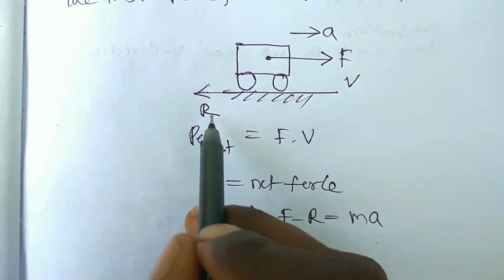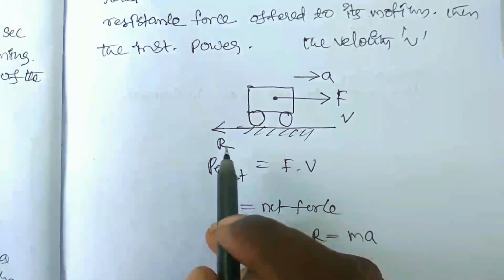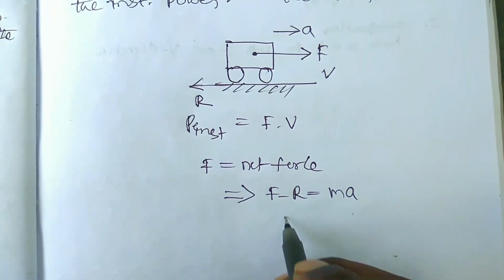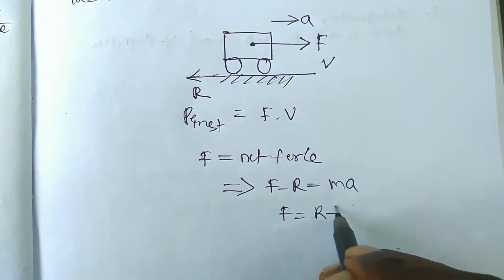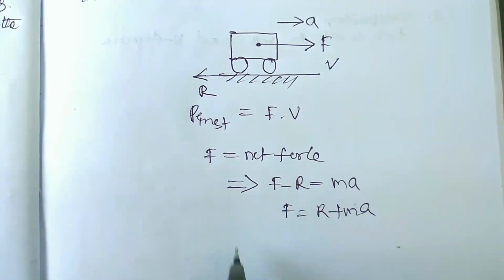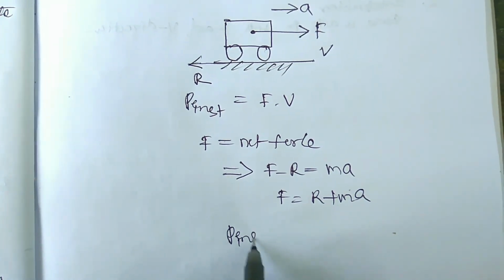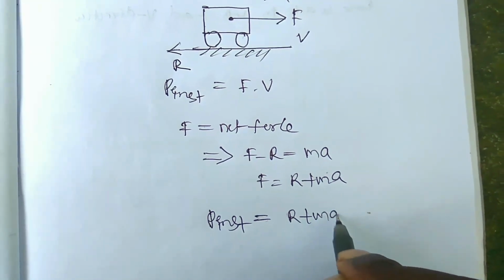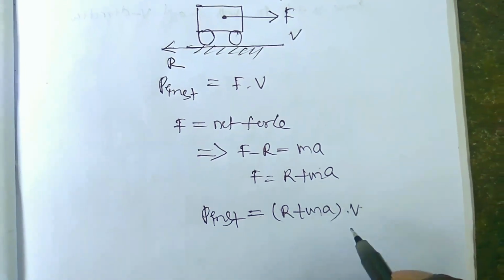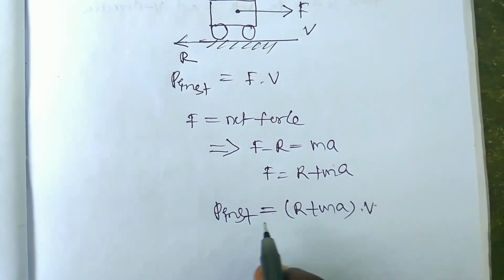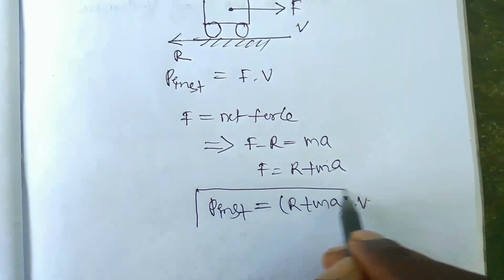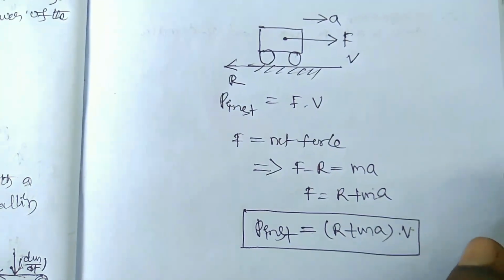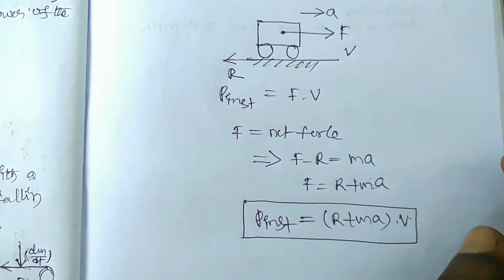Because the frictional force acts in the opposite direction, therefore F is equal to R plus ma. There we can write that P instant, the instantaneous power, is equal to (R plus ma) into V. So this is the instantaneous power required by the motor of the vehicle, or crane of the vehicle.